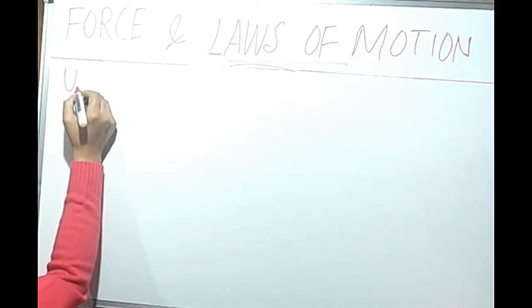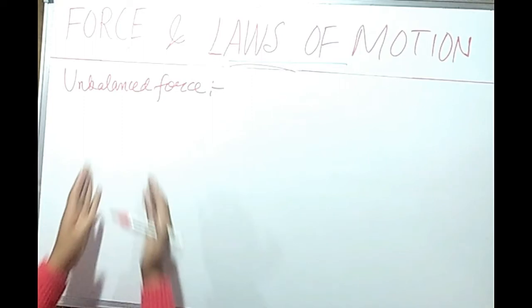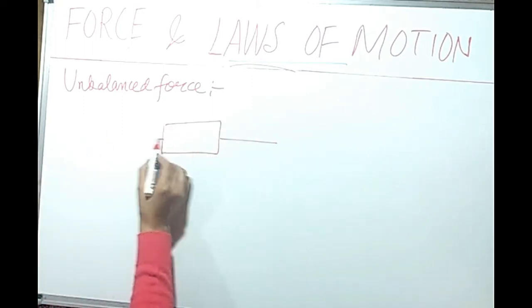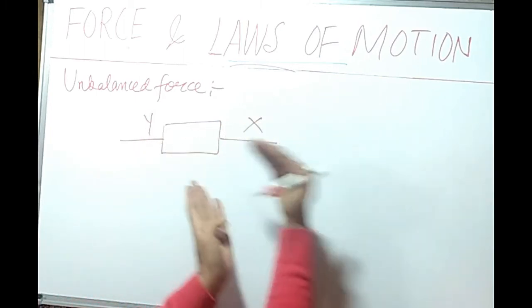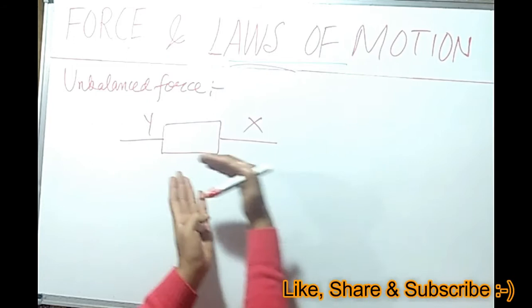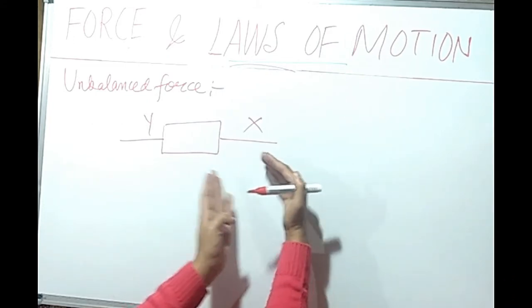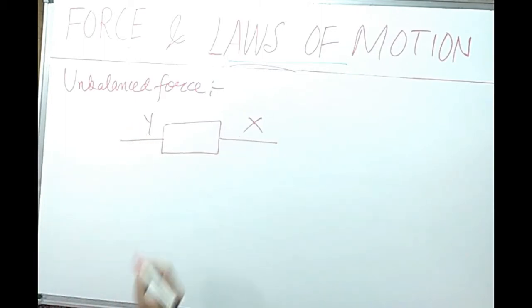Next is unbalanced force. This we have already discussed, that there is a wooden block, string X and string Y. When we apply greater force in one direction, the block will move in that direction. That applied force is the unbalanced force. That means motion is occurring, the object has come in motion, that is the unbalanced force.